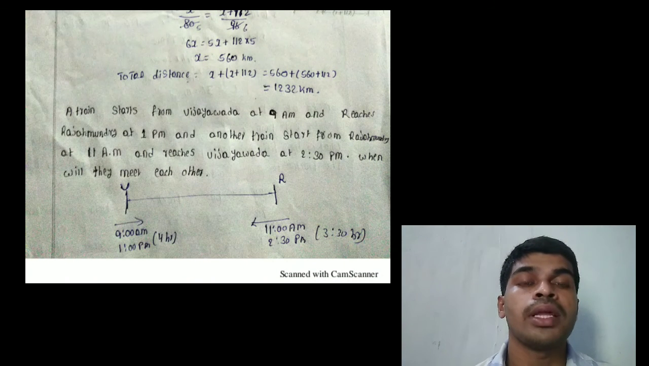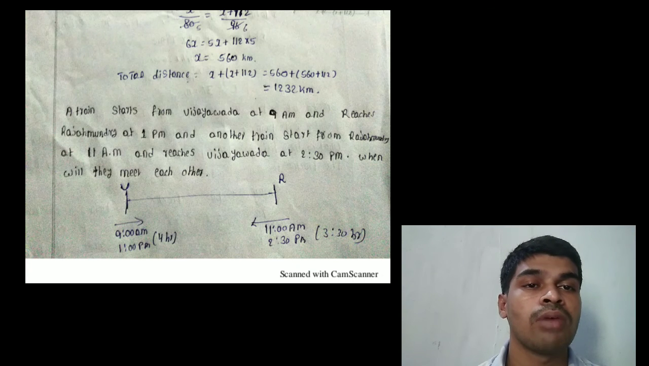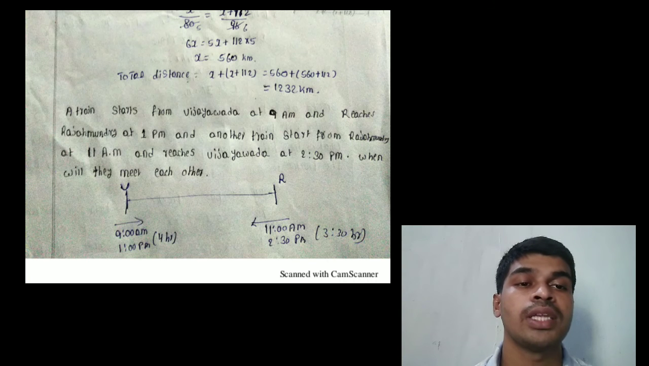Next problem. A train starts from Vijayawada at 9 a.m. and reaches Rajahmundry at 1 p.m., and another train starts from Rajahmundry at 11 a.m. and reaches Vijayawada at 2:30 p.m., and they meet each other. Listen. The train from Vijayawada to Rajahmundry started at 9 a.m. to 1 p.m., that means total journey is 4 hours. Another train starting from Rajahmundry at 11 a.m. to 2:30 p.m., total journey is 3.5 hours.